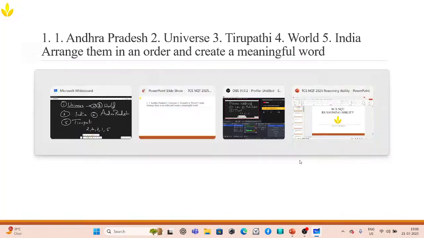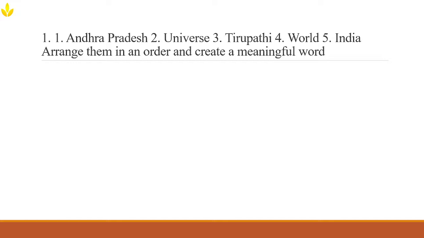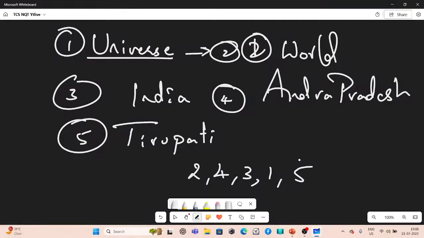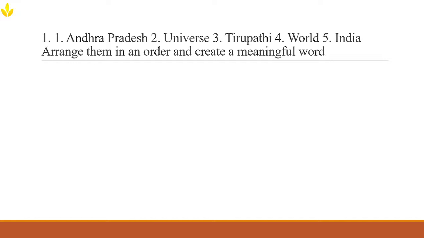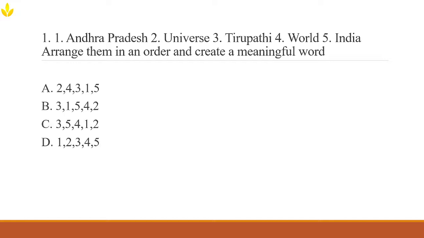So you might be wondering, why did Tirupati come first before Andhra Pradesh? Andhra Pradesh should be the one that comes first, right? Because we have seen the options. So look at the options here. The option says like this: 2 4 3 1 5, and then 3 1 5 4 2. So definitely it is starting with 2, that we are sure of. But look at the other options, narrow it down.